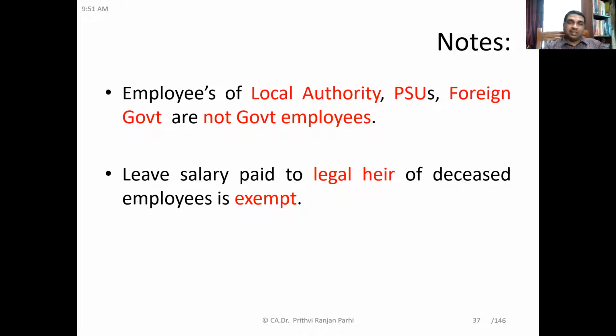Okay, only central government and state government employees. Leave salary paid to the legal heir of a deceased employee is exempt, that you are already aware of. After death, if leave encashment or leave salary is paid, that is exempt. Local authority employees, PSU employees, and foreign government employees are not government employees.